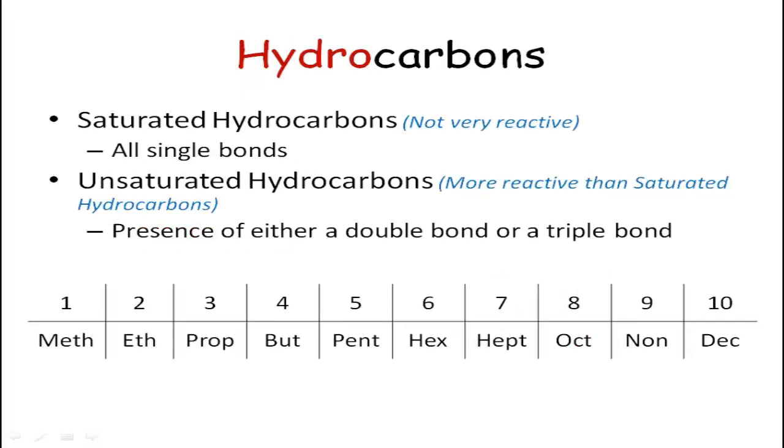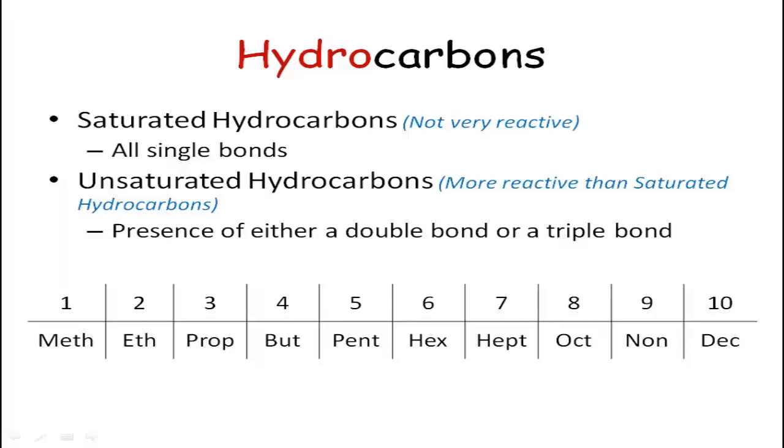Now, hydrocarbons. Hydrocarbons are generally classified into two, that is saturated and unsaturated hydrocarbons. Saturated hydrocarbons are not very reactive because they all have single covalent bonds. They all form single covalent bonds. And unsaturated hydrocarbons, which are more reactive than saturated hydrocarbons, have a double bond or triple bond present.